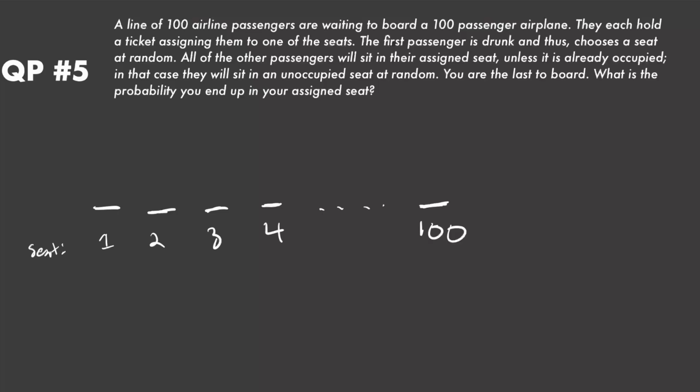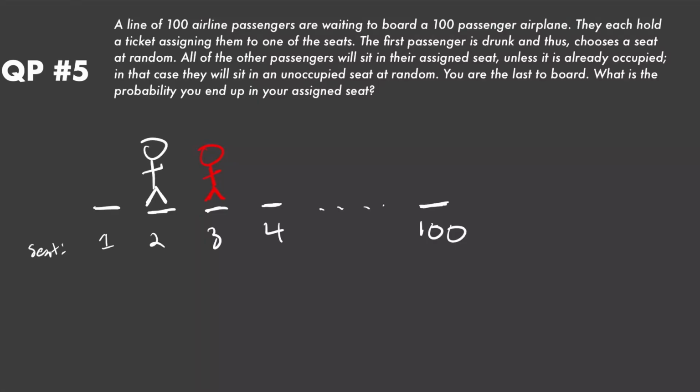They could choose any of these seats with equal probability. So let's say that they choose seat 3. Even though this drunk person's assigned seat was seat 1, they ended up sitting in seat 3. Now we continue. The next person to board is person number 2, and all of the other passengers will sit in their assigned seat if it's available. So person 2 sees that his seat's available, and he's going to go sit in it.